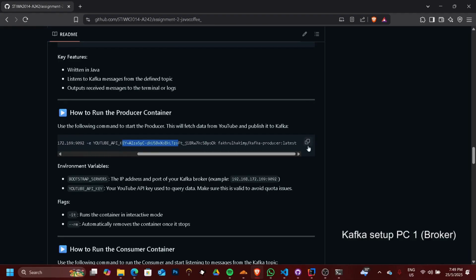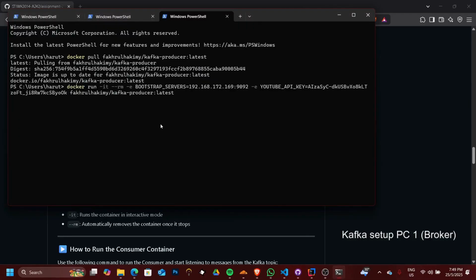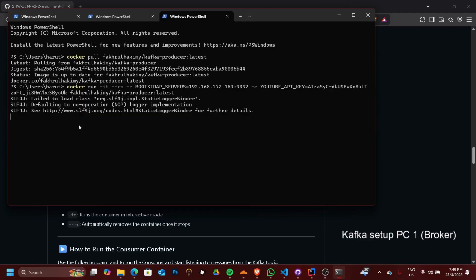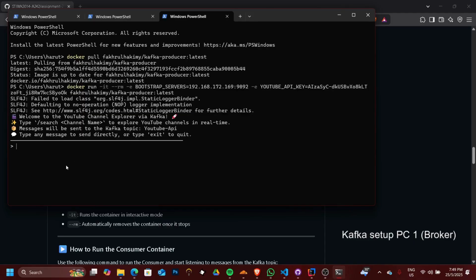Copy this and run. We can try sending the first message, using test, and you can see that the message has been successfully sent.